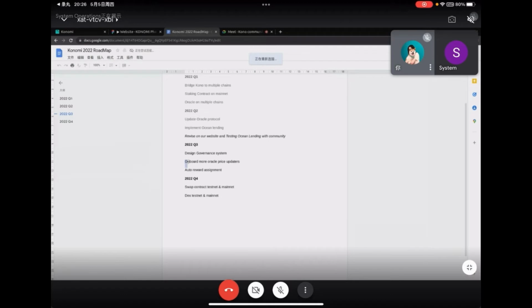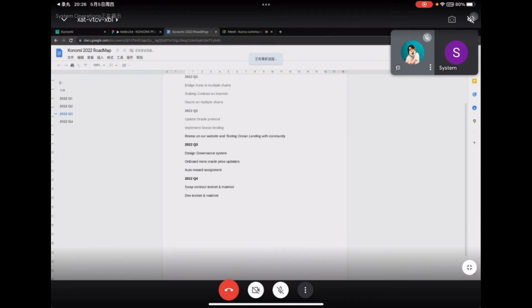At the same time, we'll probably onboard more Oracle price updaters. That means currently it's Konomi that's making sure the Oracle prices are correct, and slowly we'll open up to more community members to run it. Then, very critically, we'll introduce an auto reward assignment protocol, so that once you push a price over, you will receive some reward or some token from us.